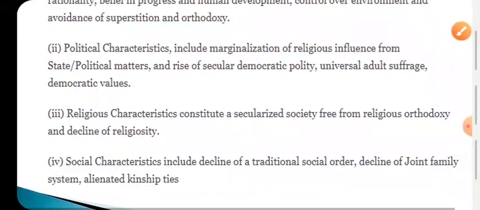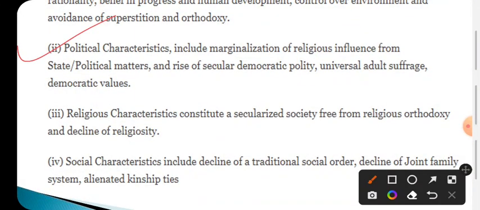Then come to the political. What are the political characteristics? Political characteristics refer to the state and political matters. We should develop awareness regarding the management, the mechanism, the participation and the enjoyment of these state and political matters, and raise a secular democratic polity. We have to make such arrangement for it. The polity should not be corrupt, it should not be power politics, but a secular and democratic politics.